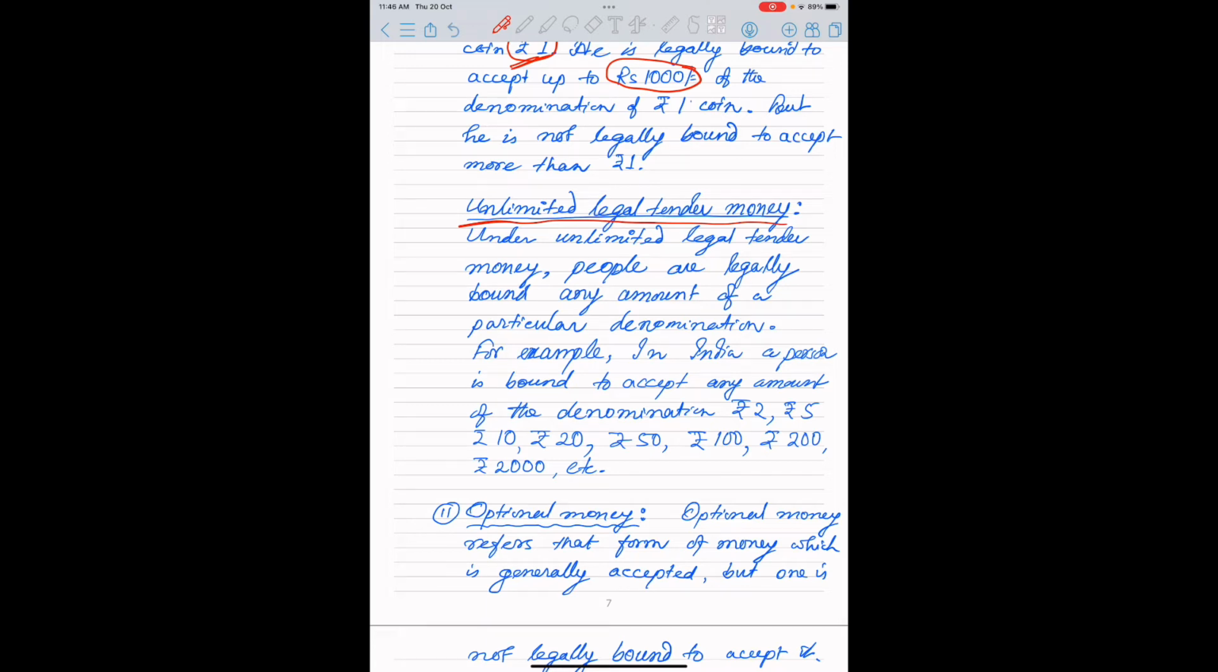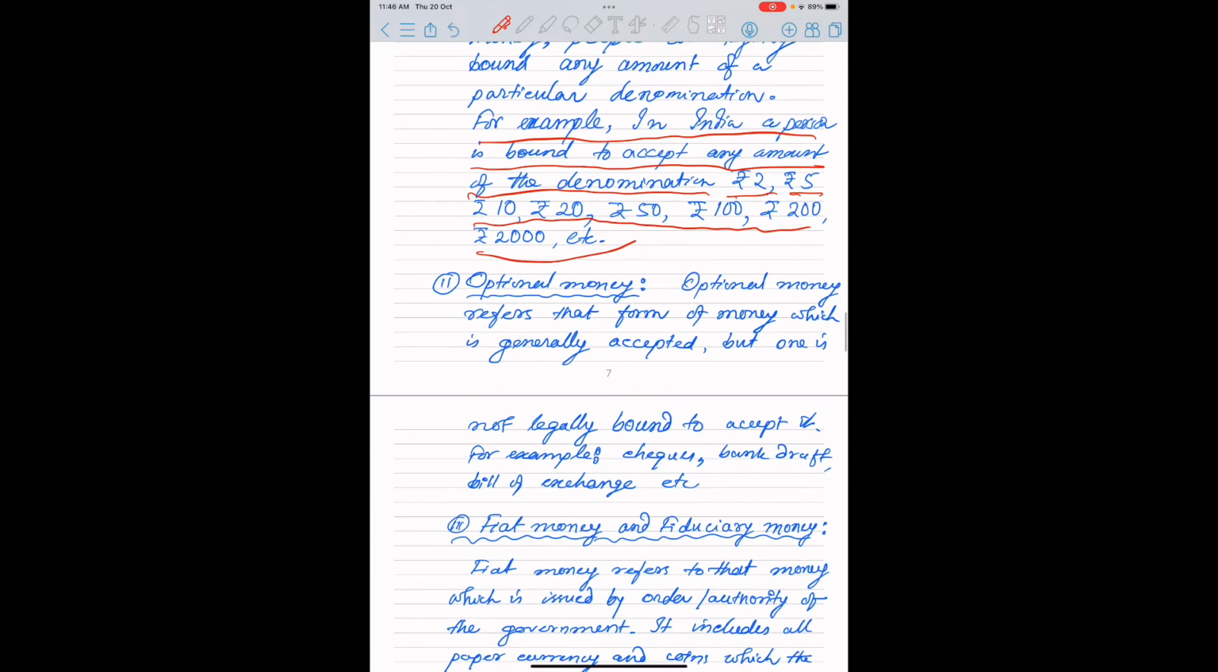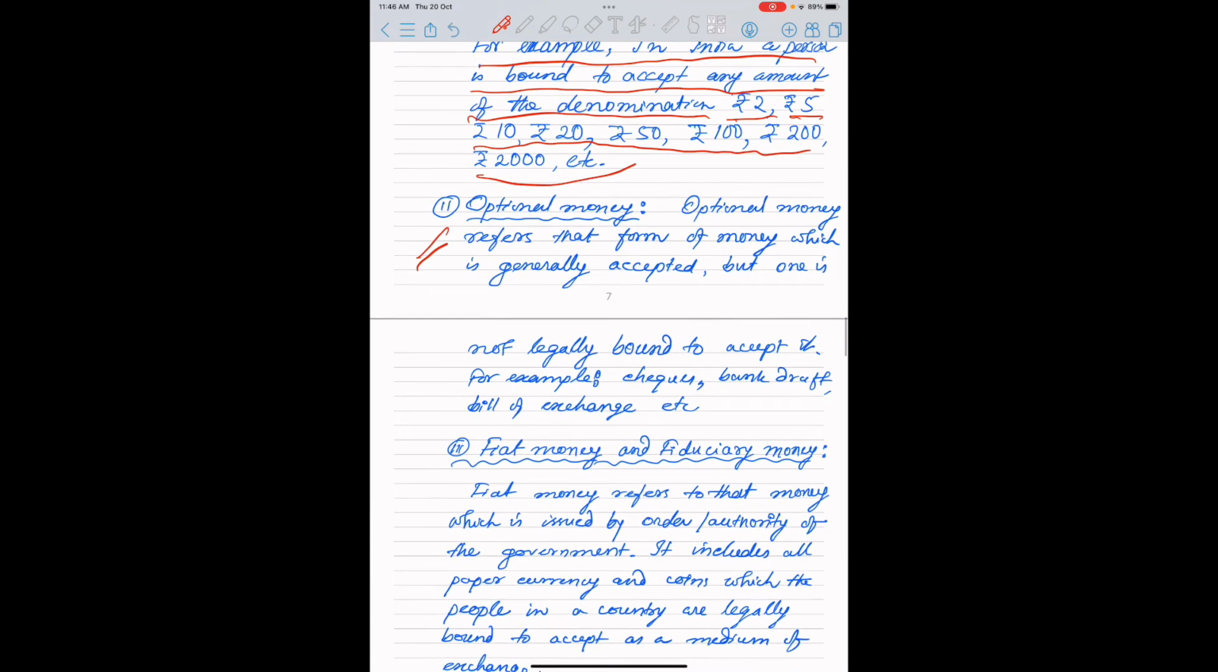For example, in India, a person is bound to accept any amount of the denomination, that is rupees 2, rupees 5, rupees 10, 20, 50, 100, 200, 2,000, etc. Okay, optional money. What is optional money? Optional money refers to that form of money which is generally accepted, but one is not legally bound to accept it. For example, a check. I think you have understood this. A check is not money, but it acts as money. Since the acceptability is there, the check is not a legal tender money.